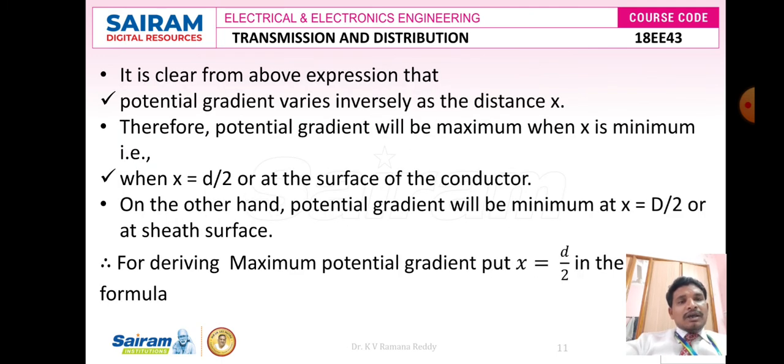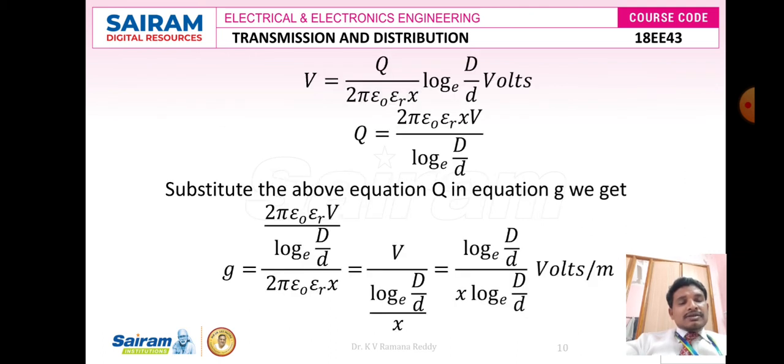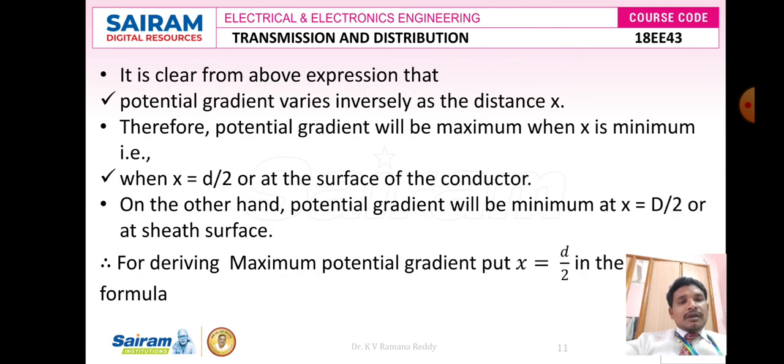From this formula it is clear that the potential gradient varies inversely as the distance x. So the potential gradient, that is nothing but the electrical stress, is inversely proportional to the distance x, where the current is leaking from the core of the conductor to the outer surface area of the conductor. x is nothing but the radius of the conductor where the leakage current takes place. There we can write the formula x is equal to d by 2.